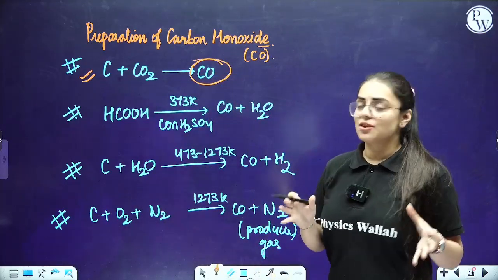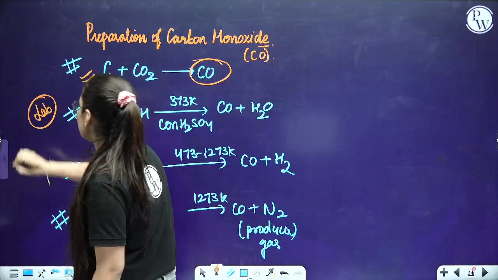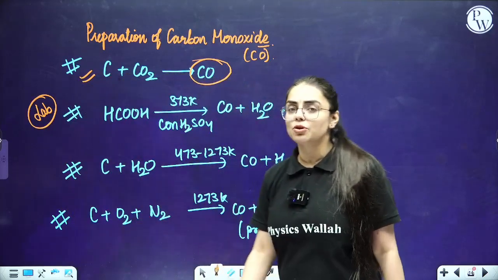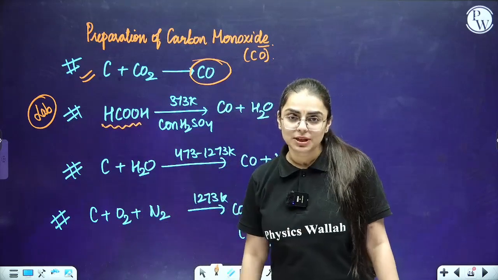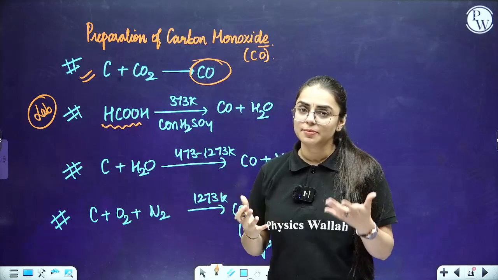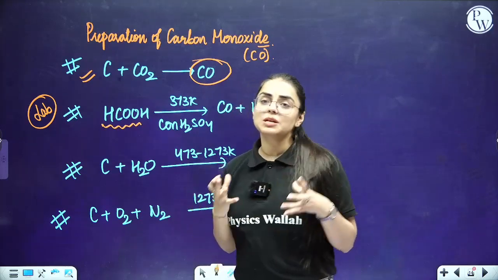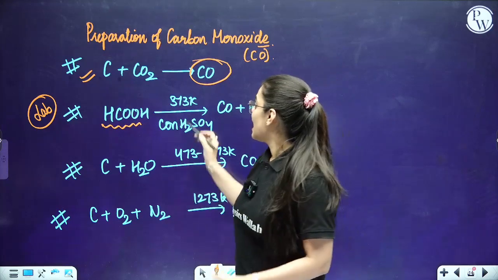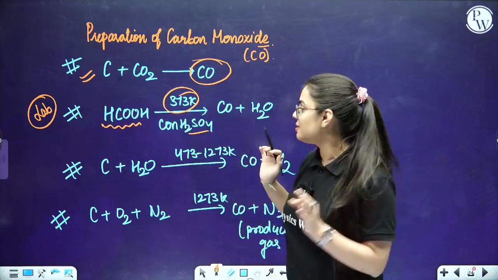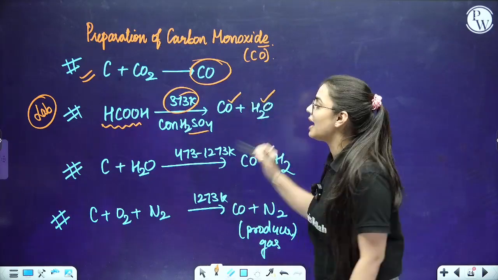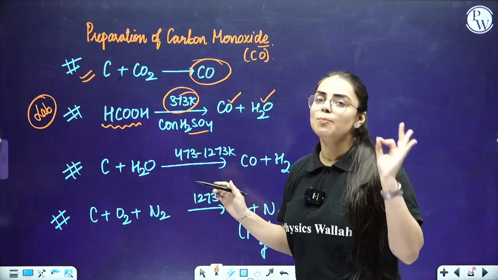There are certain reactions, students, such as the laboratory method. In the lab, how are you going to prepare carbon monoxide? It's very simple. You take HCOOH, the simplest carboxylic acid, the carboxylic group attached over here. At 373 K, when you react it with concentrated H2SO4, it liberates carbon monoxide and water. So this is the lab method, students, to prepare carbon monoxide.